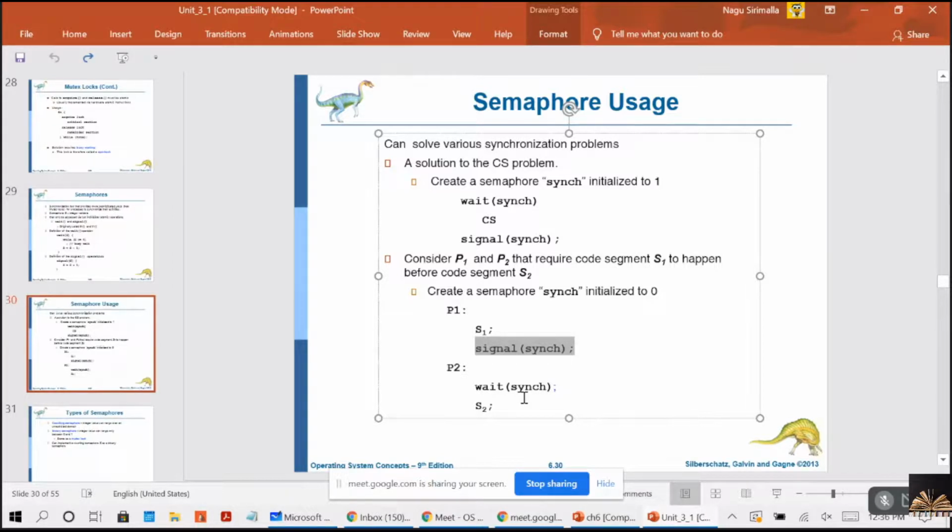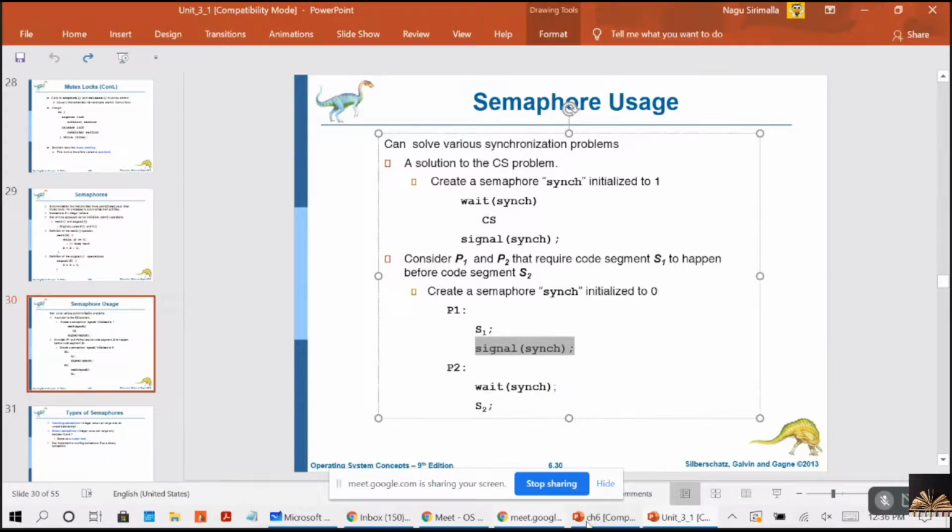So that until sync becomes 1, P2 will not get executed. Why? Because P2 has to wait until the semaphore becomes a positive value. That can be done only in P1 with the signal function, because I initialized sync to 0.